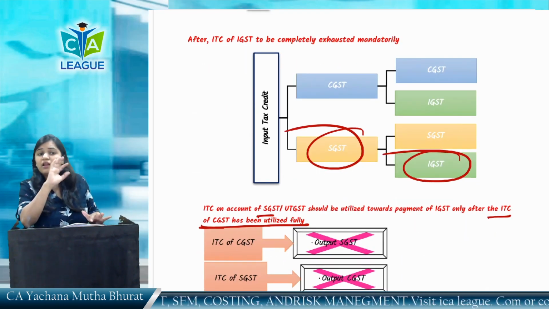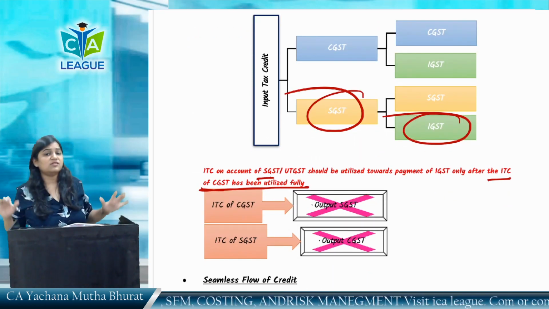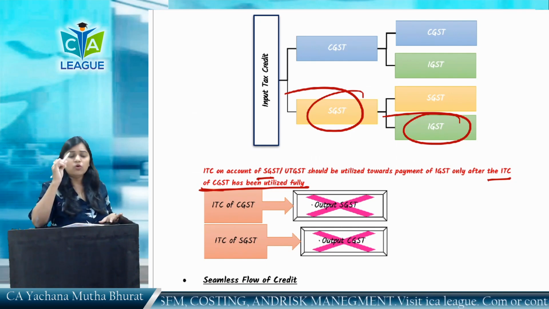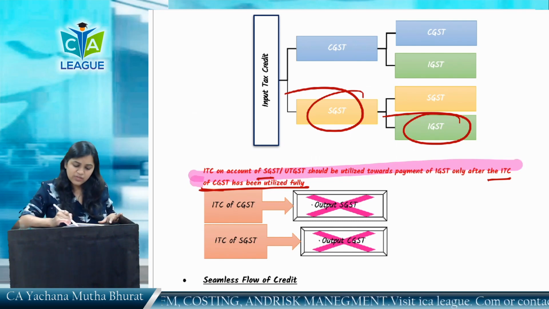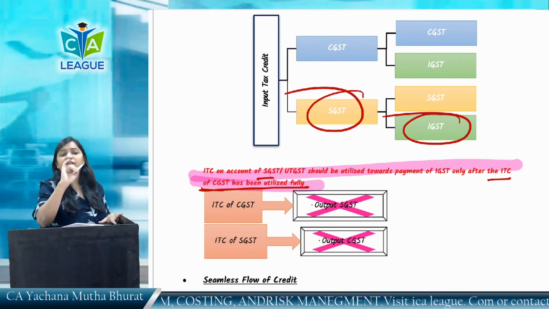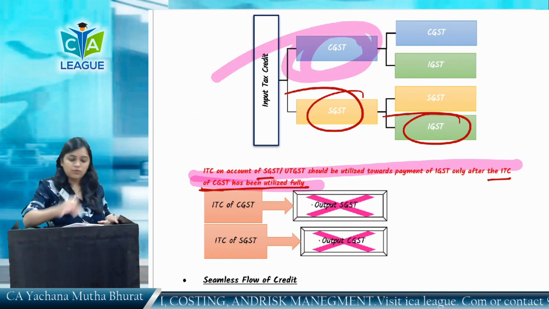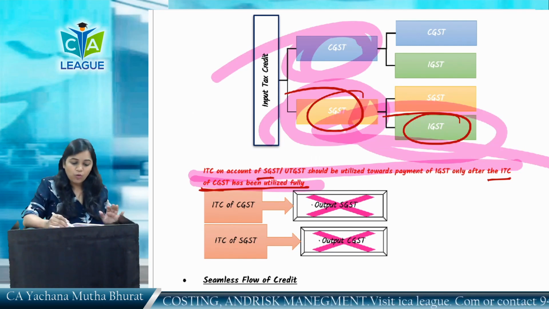ITC of CGST cannot be used for SGST and SGST cannot be used for CGST. This is the only restriction. One more thing, ITC on account of SGST should be used towards the payment of IGST only after your ITC of CGST has become nil. I hope this is clear.